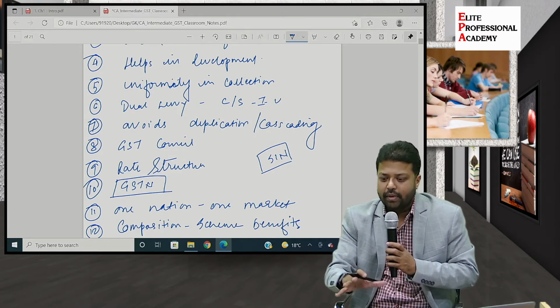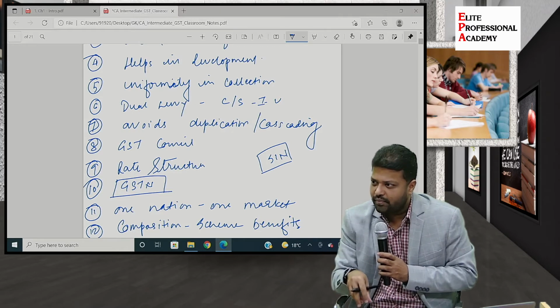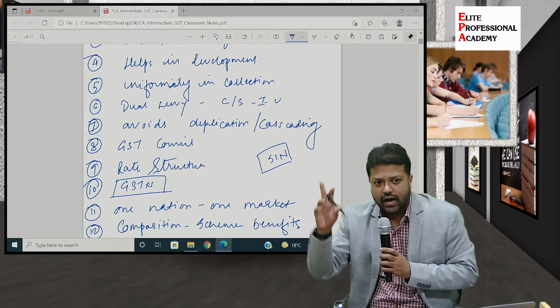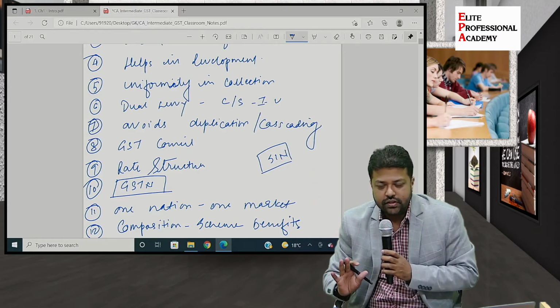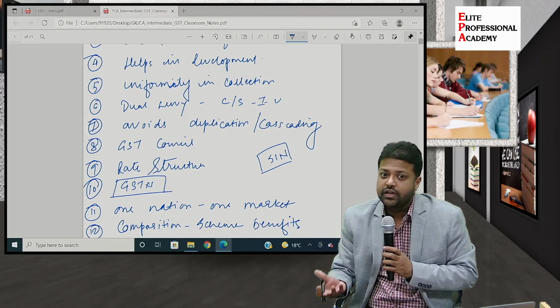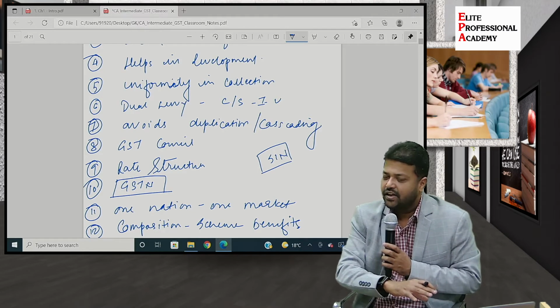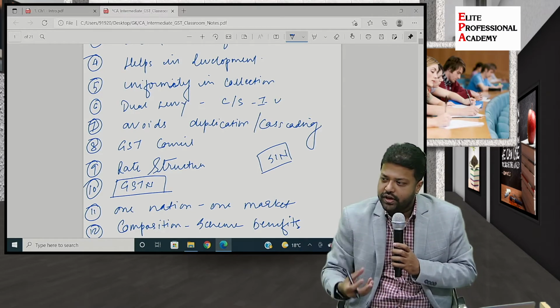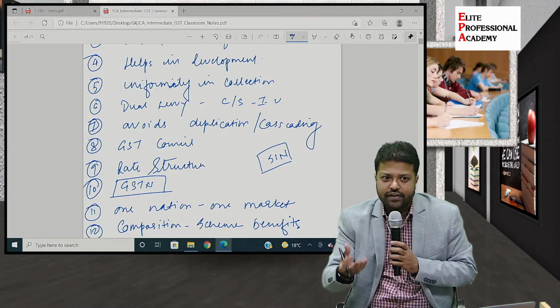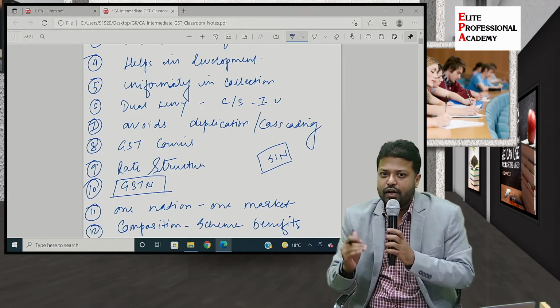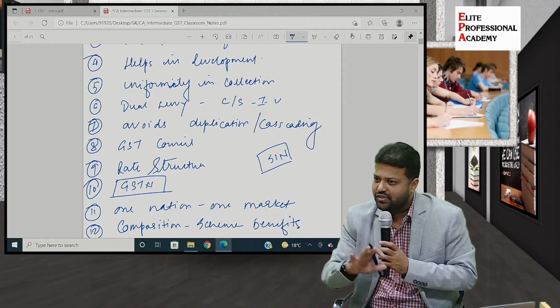So by creating this composition scheme, are they contravening Article 14 of the Constitution? The answer is no, because they are actually trying to establish equality by creating a differentiation. For a small taxpayer, giving certain benefits means they are actually trying to equate the big taxpayers with the small ones.